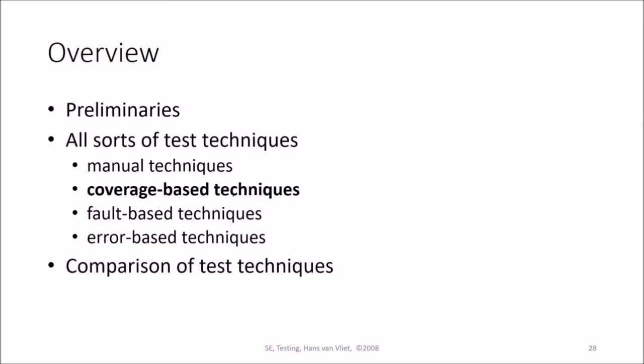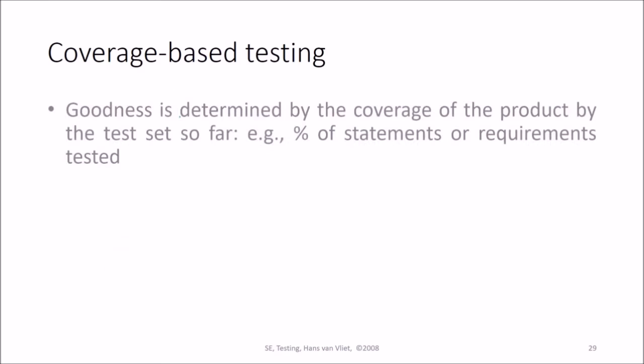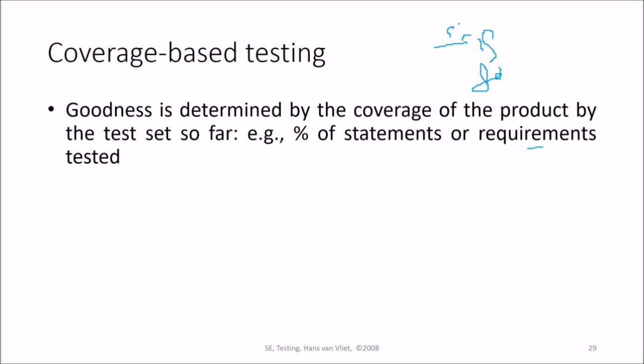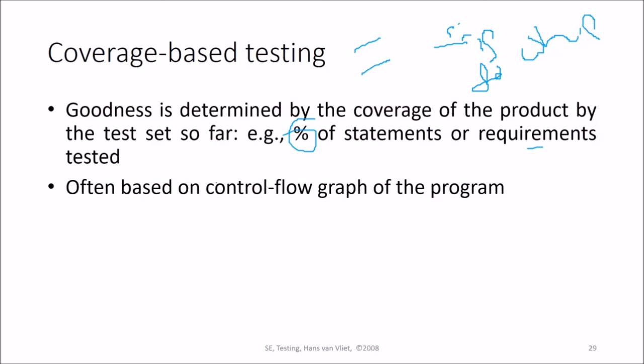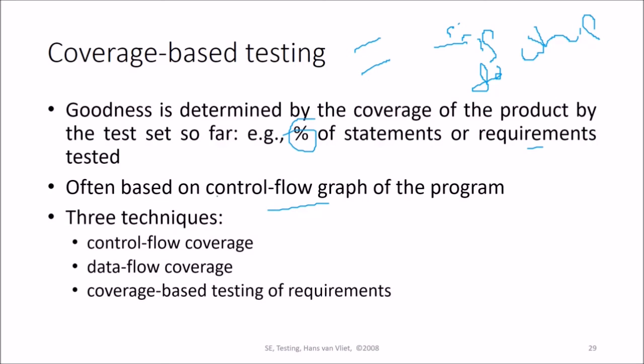So now we come to coverage based techniques. In coverage based techniques, the goodness is determined by the coverage of the software by the test set so far. For example, the percent of statements or requirements tested. So in the testing, there are various if else, there will be for, there will be while, there will be various decision trees, there will be iterations. So we want to cover each true and false, all the conditions actually. So we want 100% coverage. That is not possible actually, but this is based on the control flow graph of the program. There are three techniques: control flow coverage, data flow coverage, and coverage based testing of requirements.